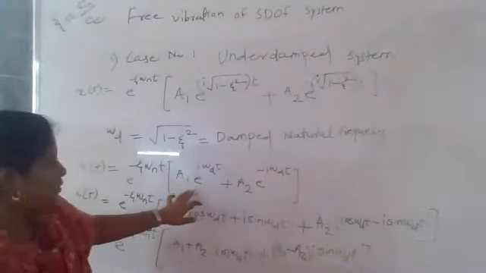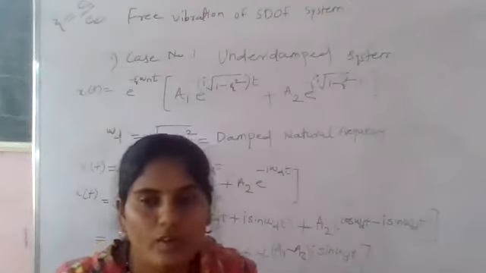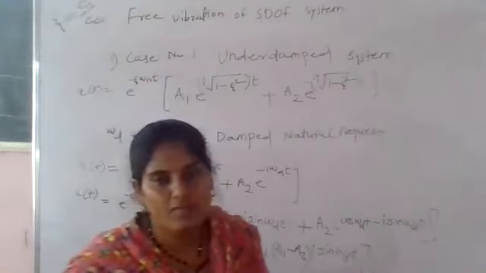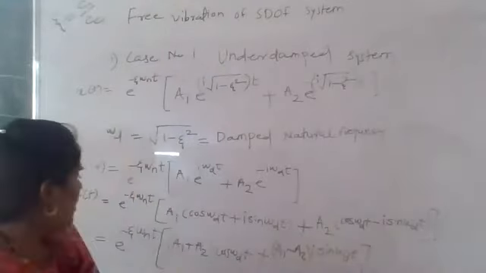And for the resolution of e raised to plus or minus I alpha, we already know the formula, which is cos alpha plus or minus I sin alpha. So we have solved this.